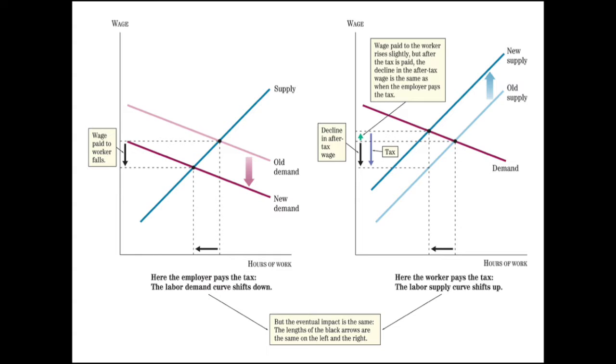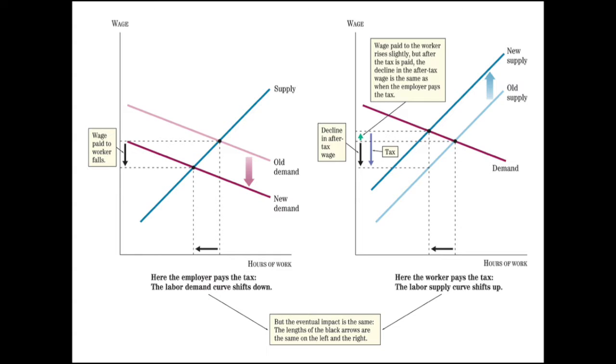If the payroll tax is paid by the employer, then an increase in the tax is an increase in cost of hiring a worker and results in a decrease in the demand for workers. This is shown in the graph on the left side. If the payroll tax is paid by the employee, then an increase in the tax is an increase in cost of working and results in a decrease in the supply of workers. This is shown in the graph on the right.